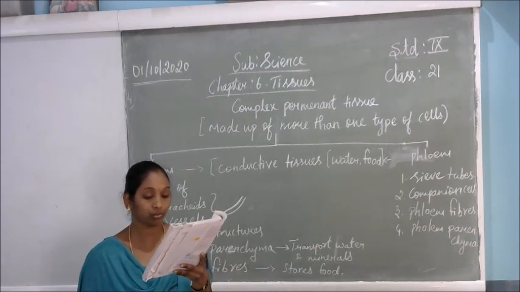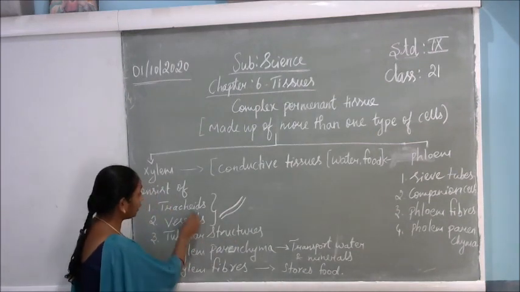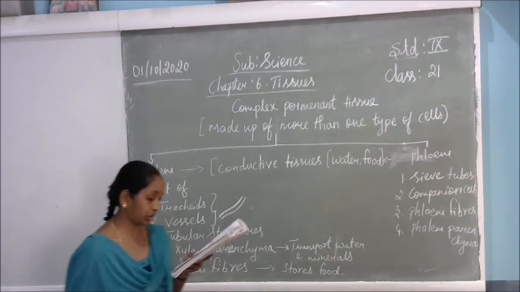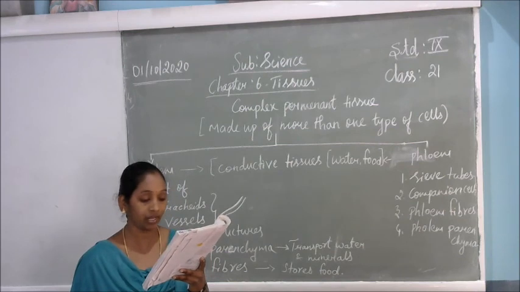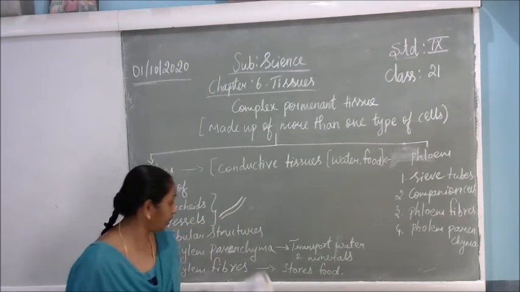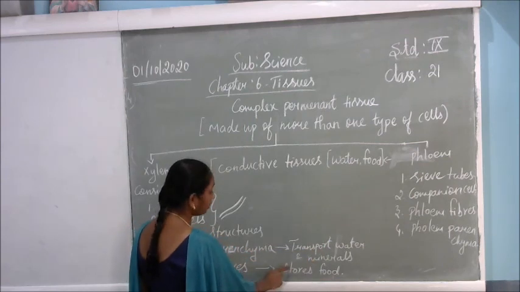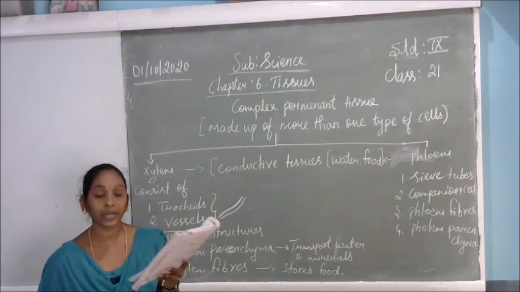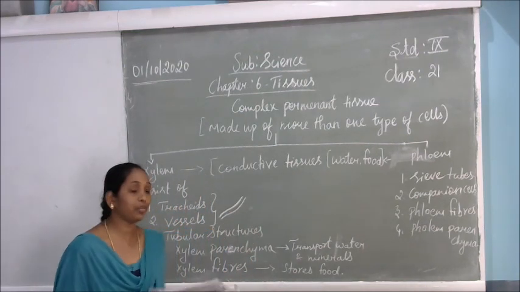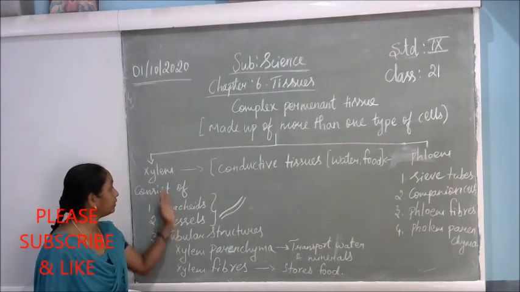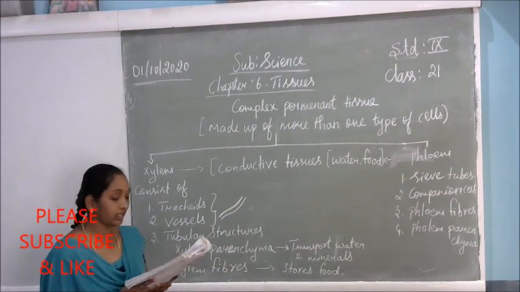This allows them to transport water and minerals vertically. So this type of tubular structure allows the water to move in a vertical direction in a plant. The parenchyma stores food and helps in the sideways conduction of water. So here the parenchyma transports the water and the minerals, and it stores the food. Fibers are mainly supportive in function. So these fibers support all the other elements and their functions.